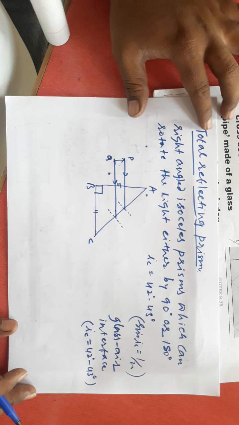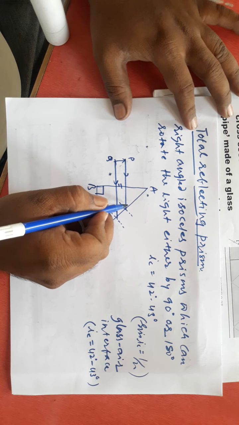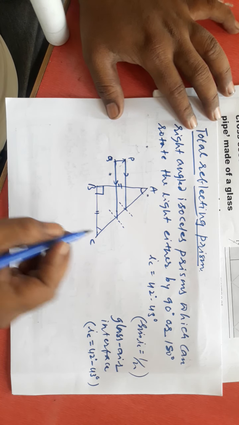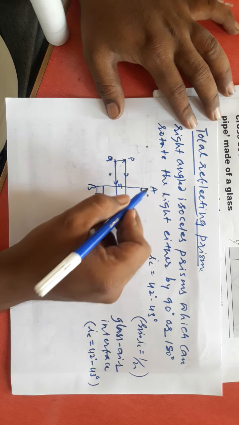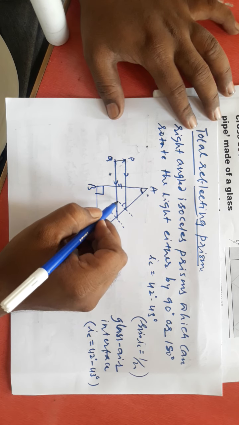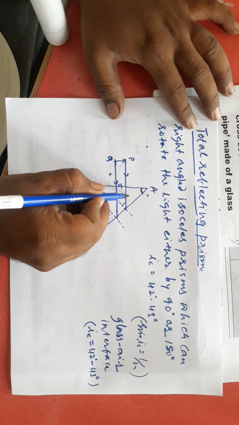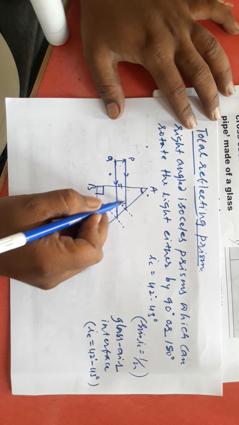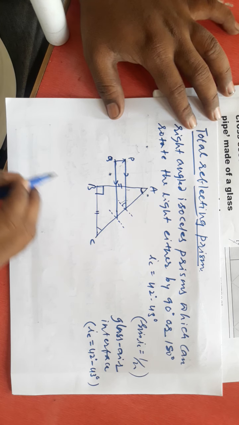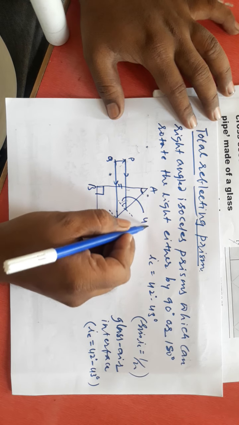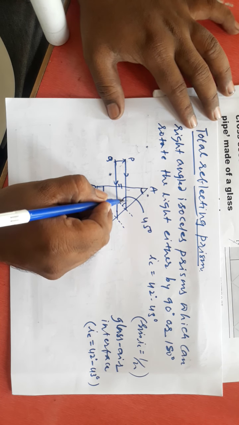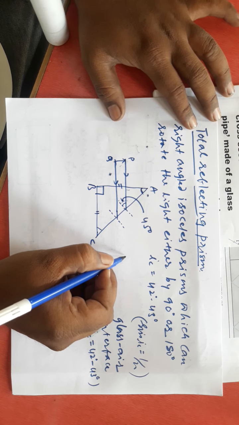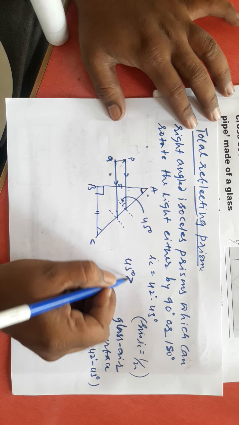Suppose I have here, see, this angle is 45, this angle is 45. If this is 45, then this angle will also be 45, because this is 90, this is 90, this is 45, this is 45, and this angle is 90. That means this is 45. If this angle is 45, generally this 45 degree will be more than the critical angle. See, this 45 degree angle is more than critical.